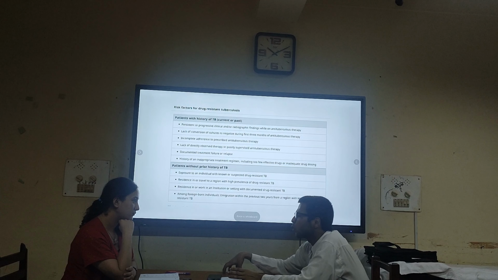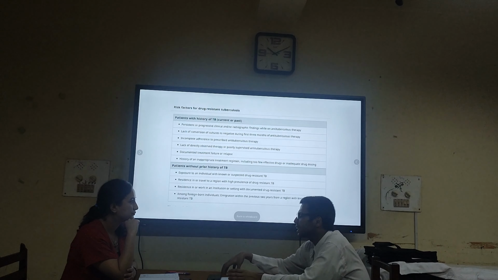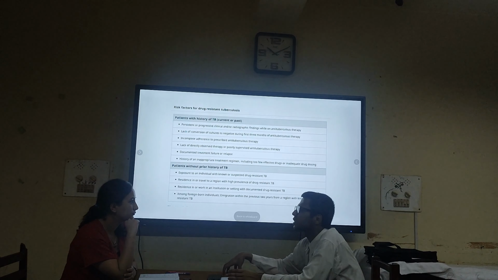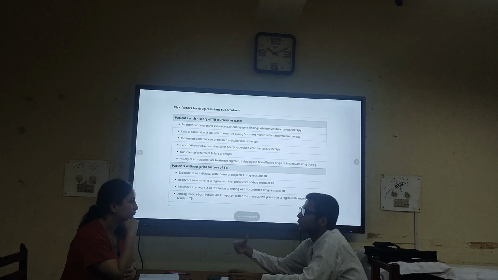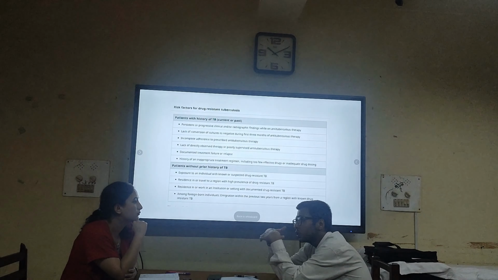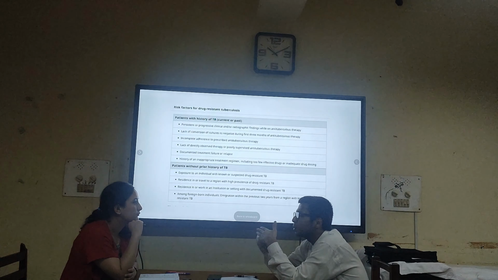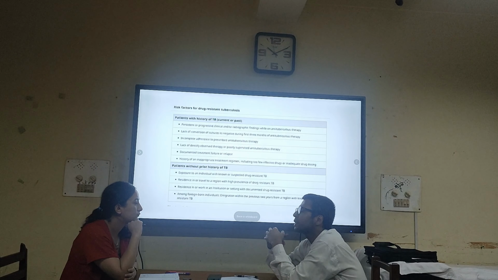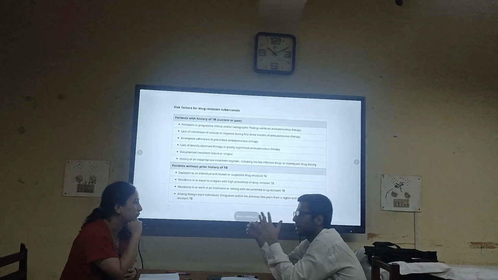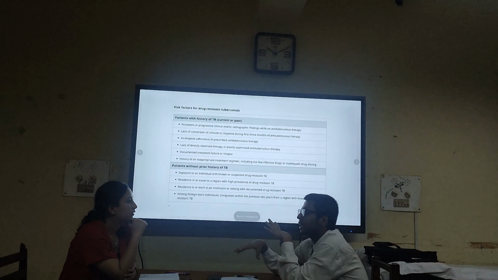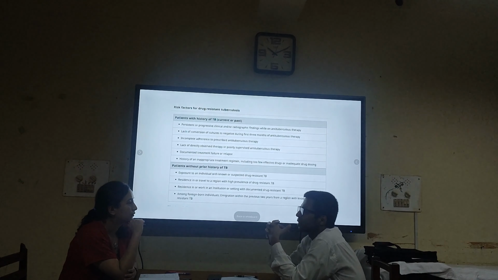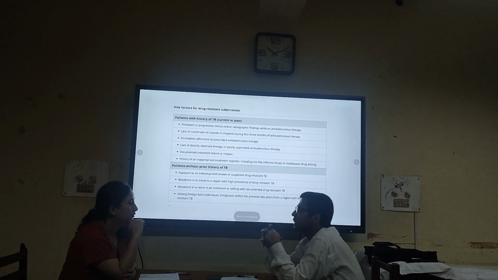So in those populations, looking at the epidemiological profile, there can be a high chance of MDR tuberculosis, and we might need to initially start empirical treatment targeting MDR TB bacilli in the first place, rather than going for drug susceptibility tests and then changing to MDR TB regimens.